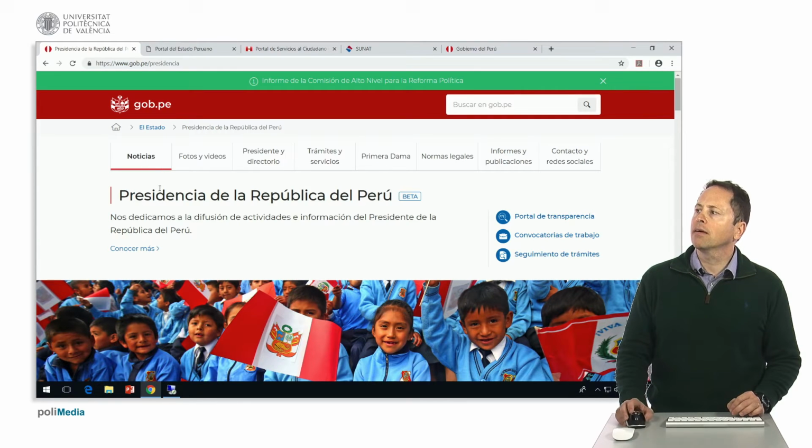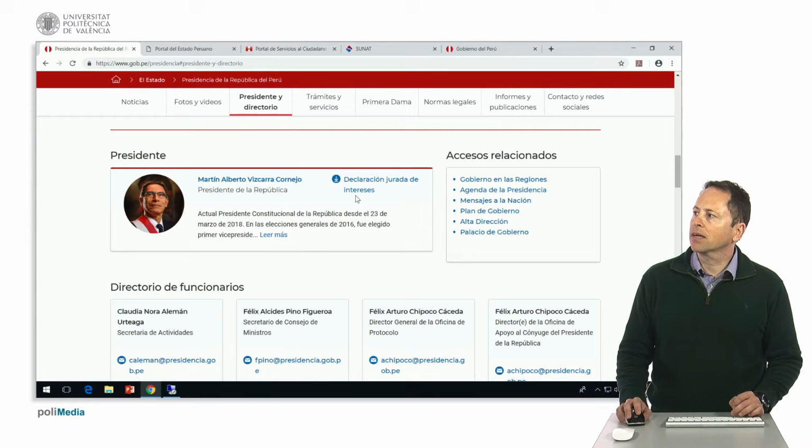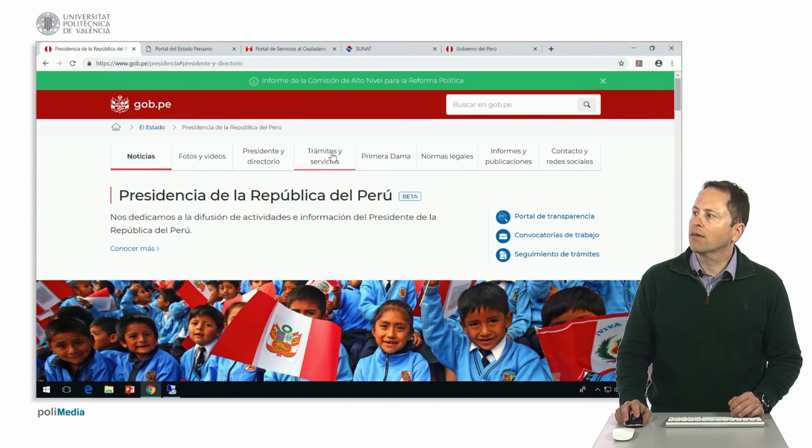www.gov.pe/presidencia, and we have the website of the Presidency of the Peruvian government, the Presidency of the Republic of Peru. Here, you can find news, photos, and videos, information about the President and Directory, all on the same page. We also have access to regional governments, a directory of officials. The top menu navigates us through this page, including procedures and services, the First Lady, legal norms, reports and publications, and contact and social media.